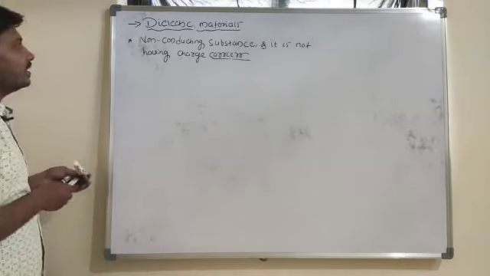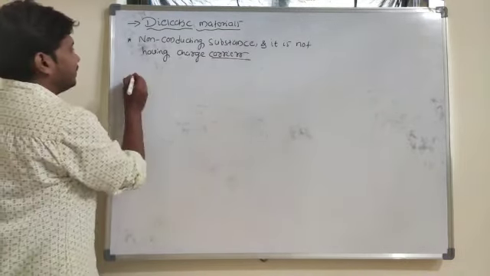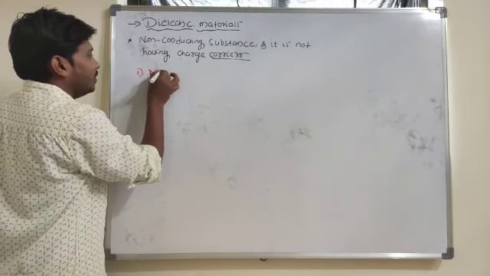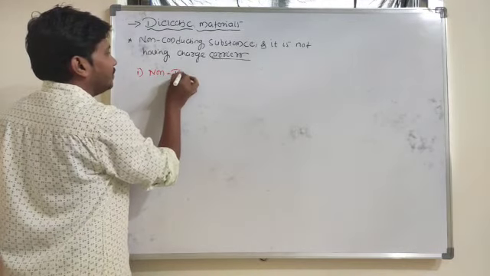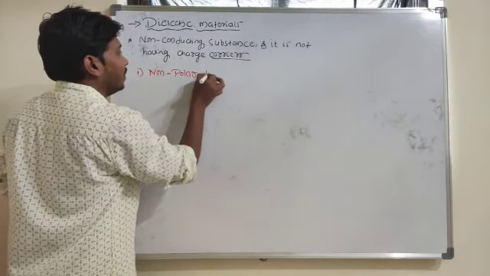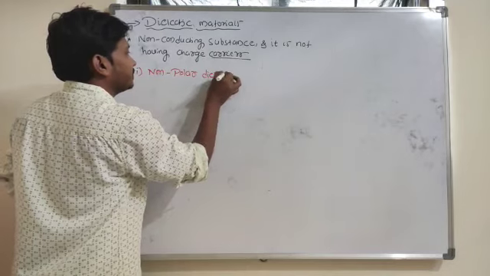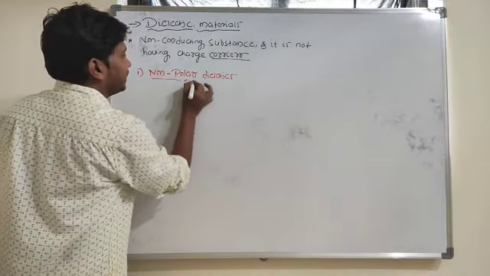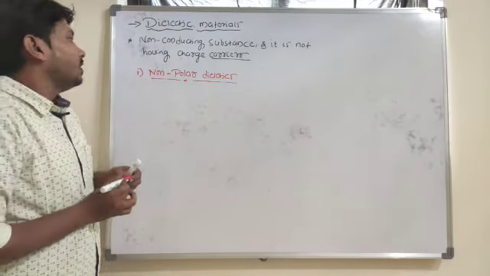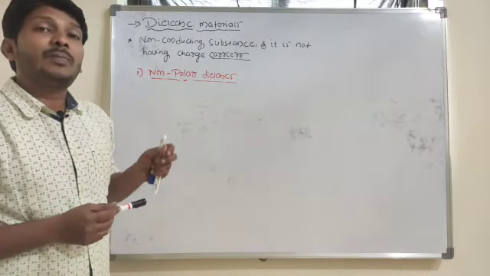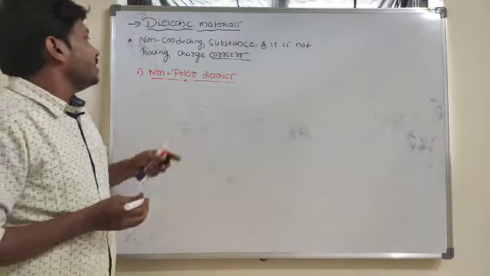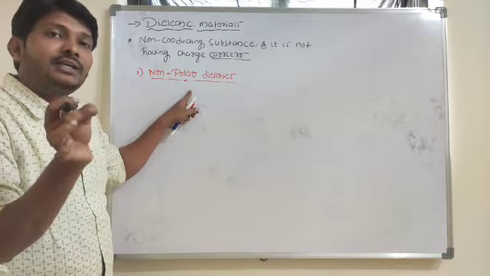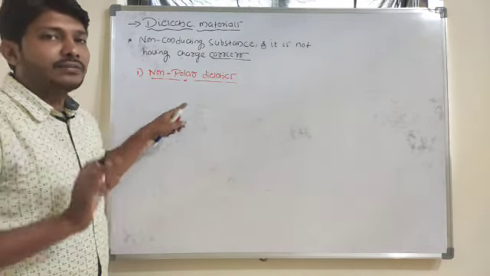So in the case of dielectric materials, I will categorize them as non-polar dielectrics and another one, polar dielectrics. So what are non-polar dielectrics? In the case of non-polar dielectrics, the center of the positive ion coincides with the center of the negative ion.